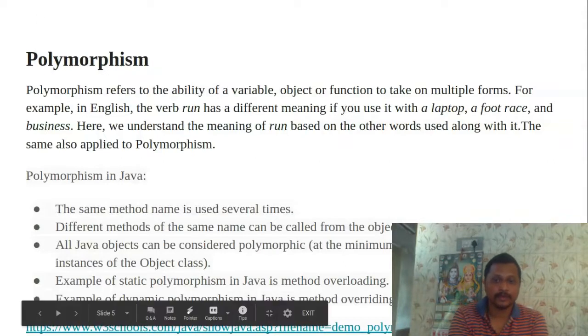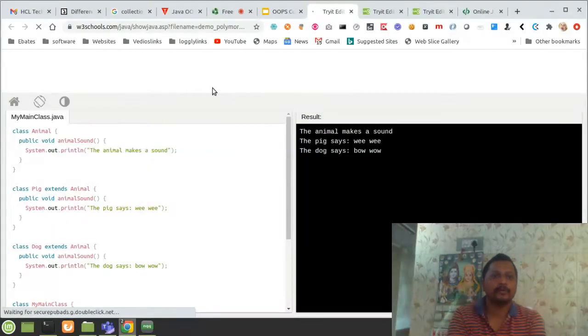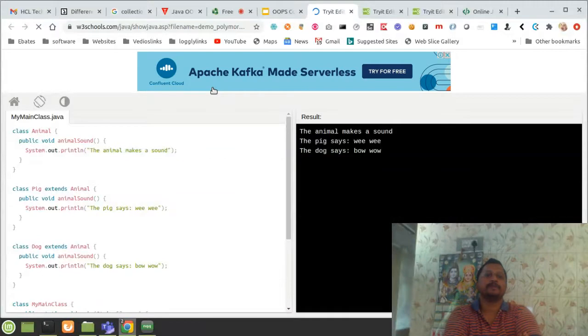And here we have a demo with an example of polymorphism. I have taken the example of Animal, which has a public void animalSound method printing System.out, some animal making a sound.